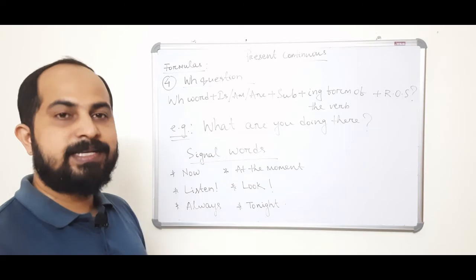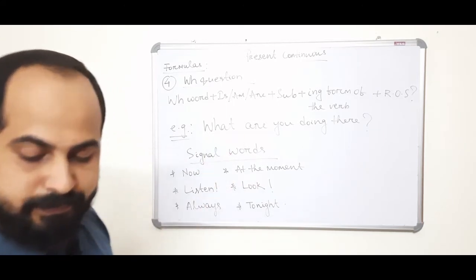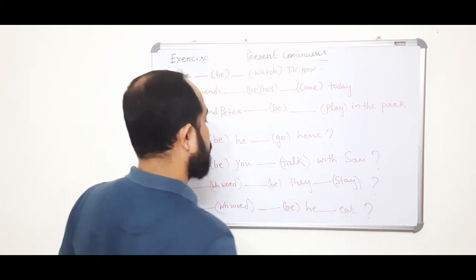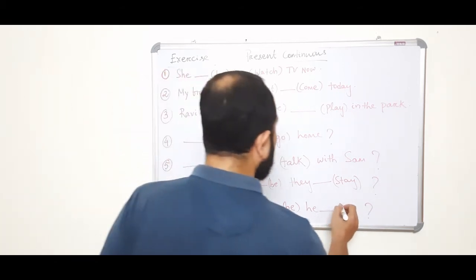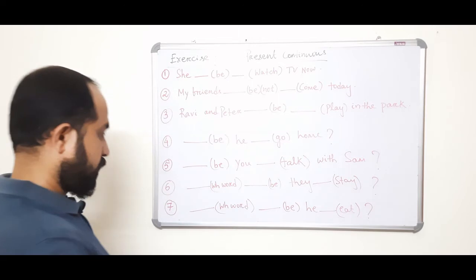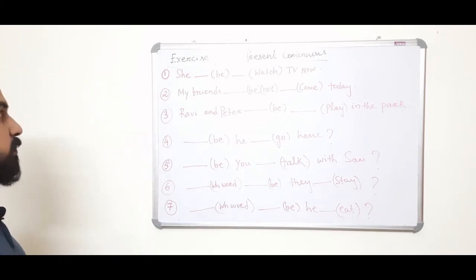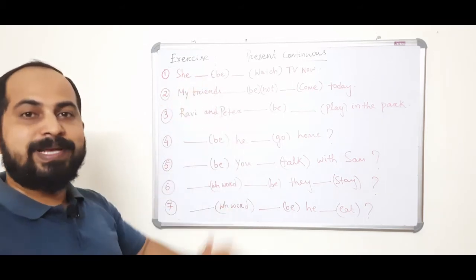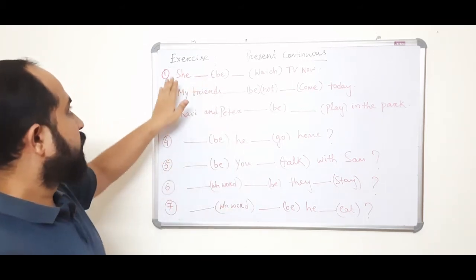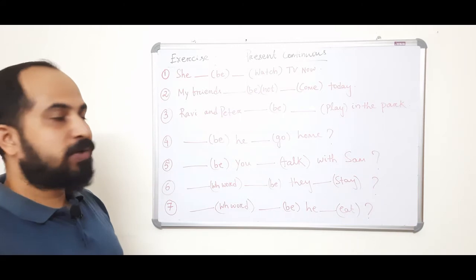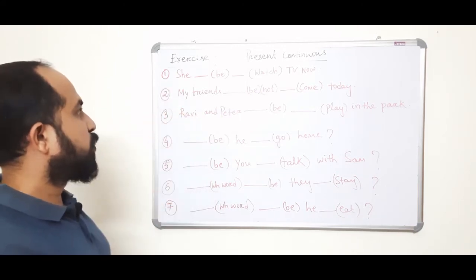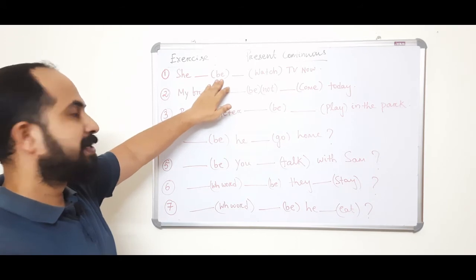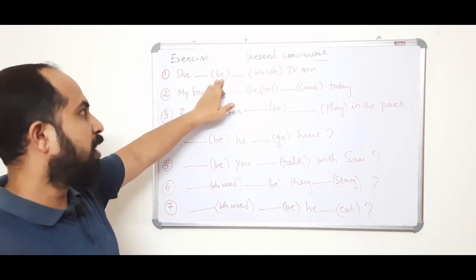Let's do some exercise on present continuous tense. Question number 1: She dash. The base form is be. It has 3 forms: is, am or are.